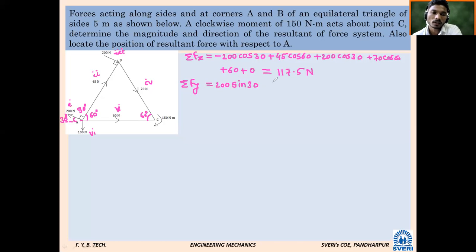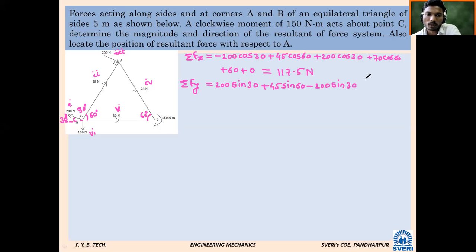Next, 45. Is it positive or negative? Positive, sin 60. Third force 200 Newton. Is it positive or negative? Negative. Very good. It will be negative 200 sin 30.